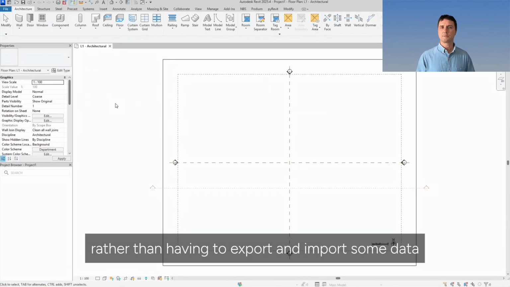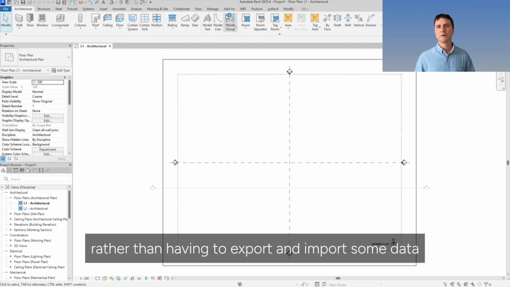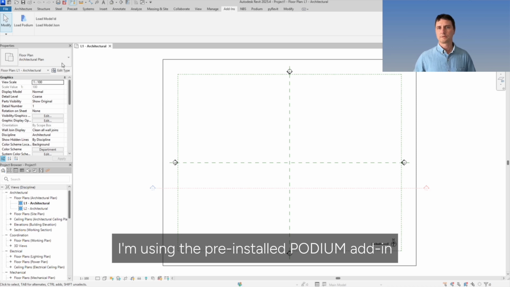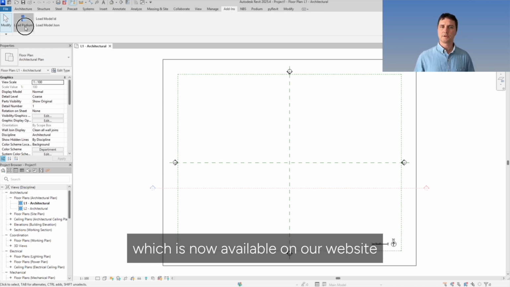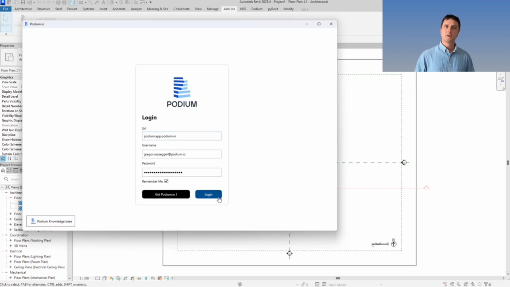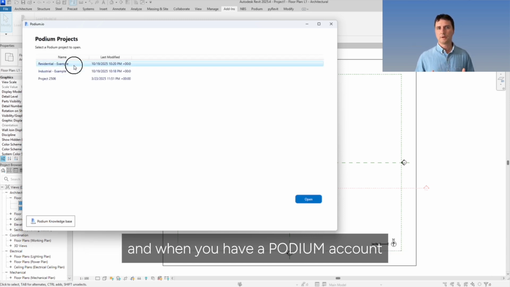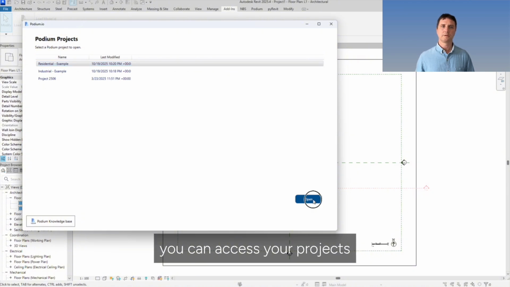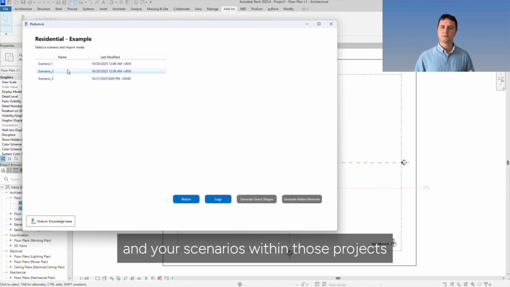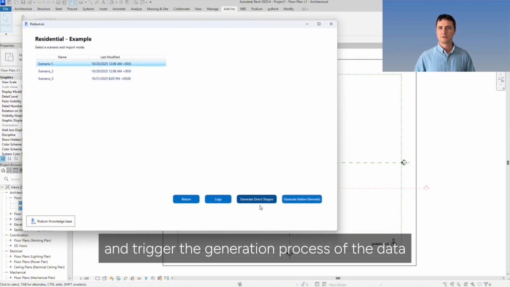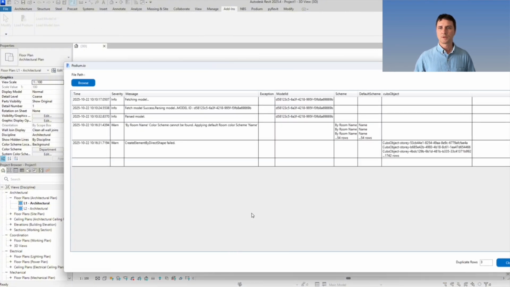Rather than having to export and import some data, I'm using the pre-installed Podium add-in, which is now available on our website. After launching it, we can see an authentication form, and when you have a Podium account, you can access your projects and your scenarios within those projects and trigger the generation process of the data in Revit.